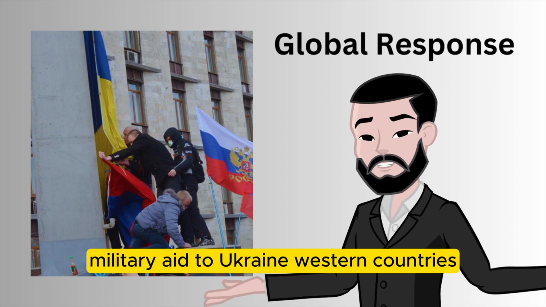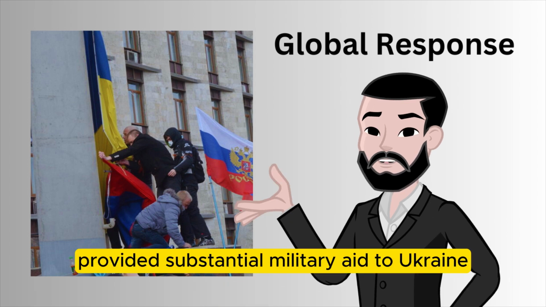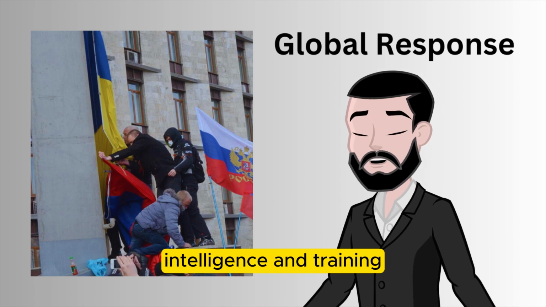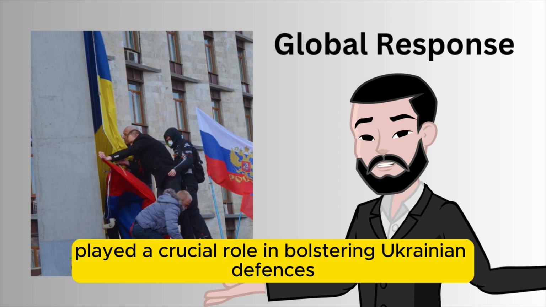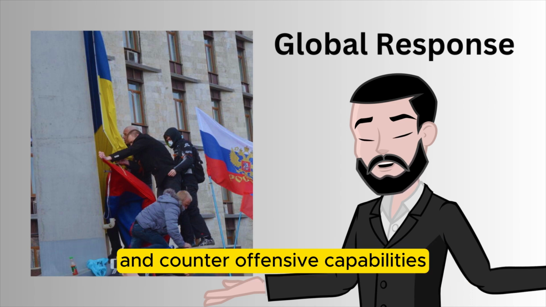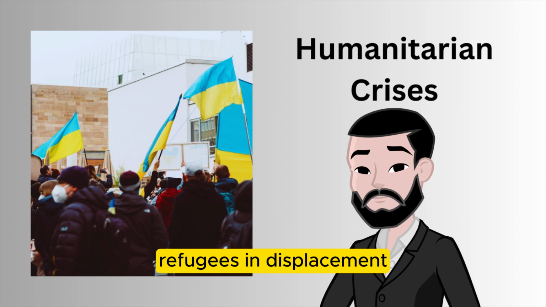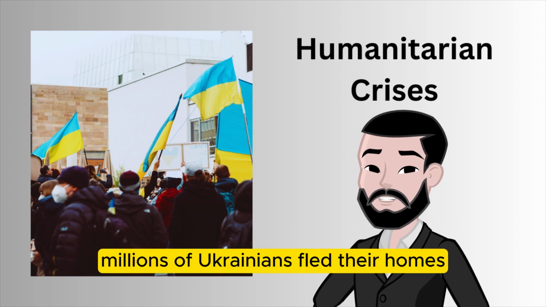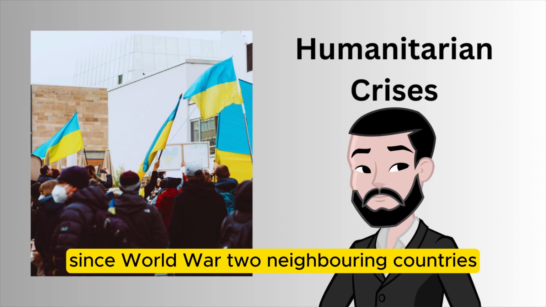Military aid to Ukraine. Western countries, led by the U.S., provided substantial military aid to Ukraine, including advanced weaponry, intelligence, and training. This support played a crucial role in bolstering Ukrainian defenses and counteroffensive capabilities. Refugees and displacement. The invasion led to a massive humanitarian crisis. Millions of Ukrainians fled their homes, resulting in the largest refugee crisis in Europe since World War II.